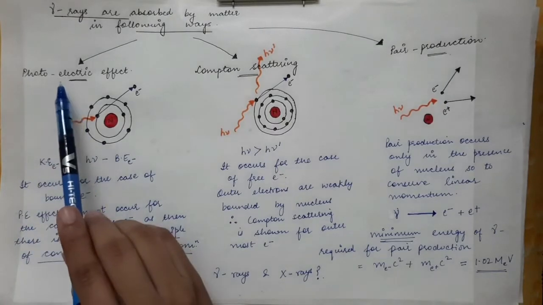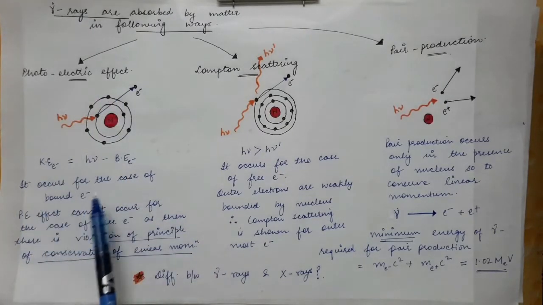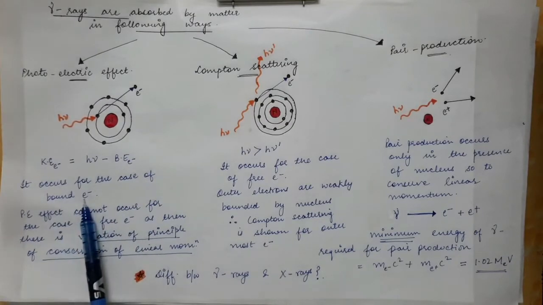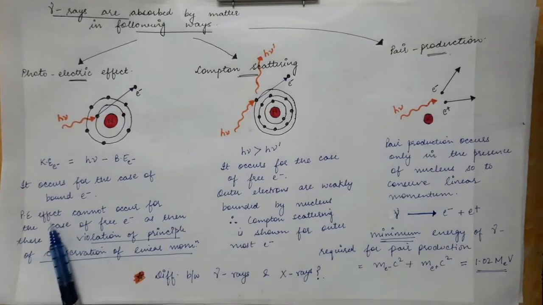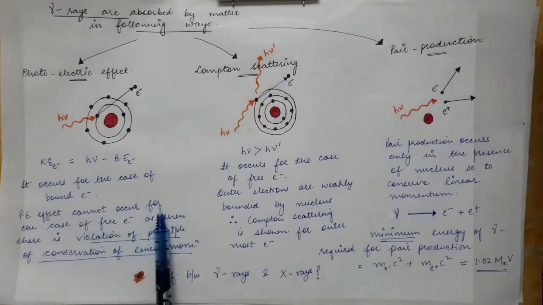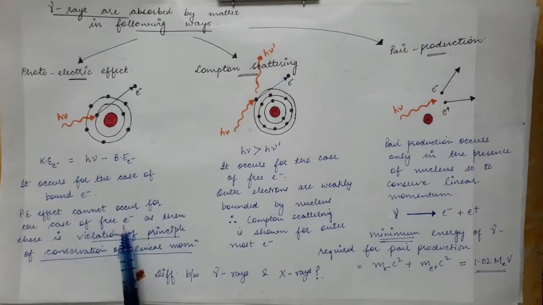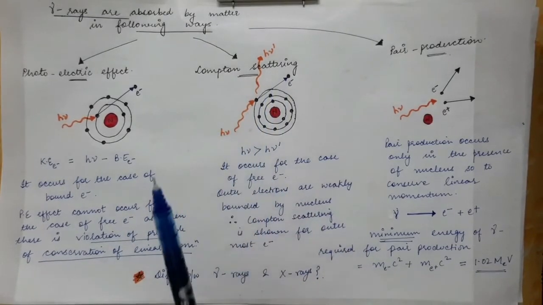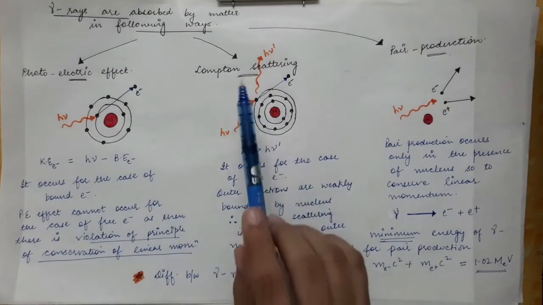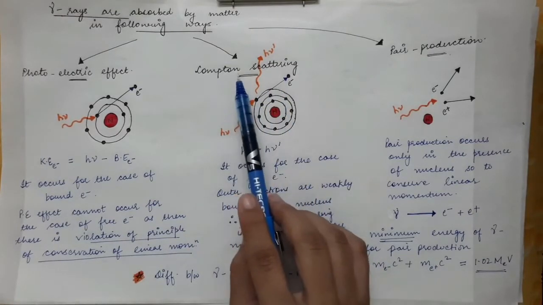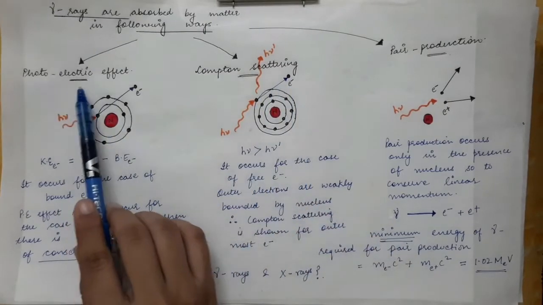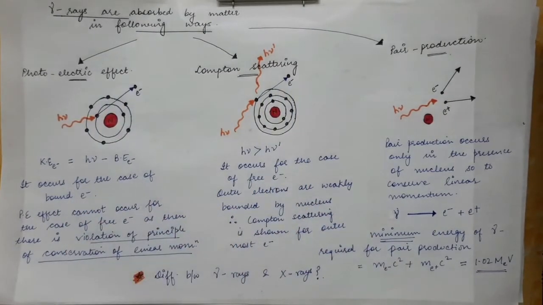Now the photoelectric effect occurs only for the case of a bound electron, and it cannot occur for the case of a free electron. We will see that Compton scattering occurs for an almost free electron, the electron which is almost free or completely free, whereas the photoelectric effect occurs for bound electrons.